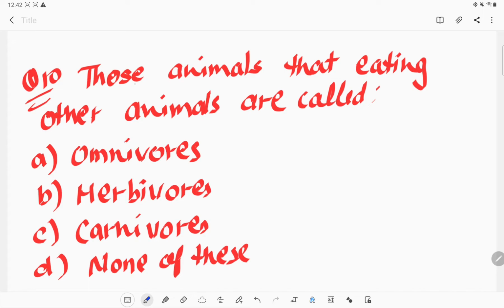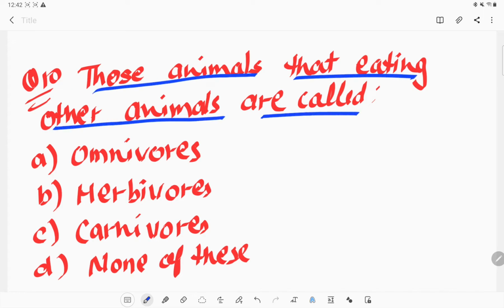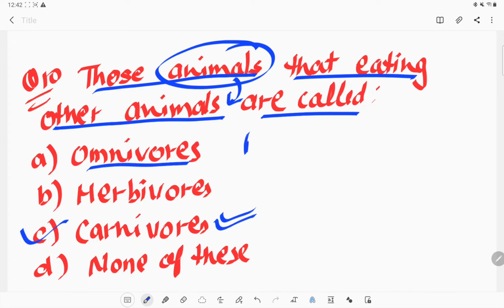As I have already explained, those animals which eat other animals are called what? The animals which eat other animals or depend on other animals for their food are known as carnivorous animals. The omnivorous eat plants and animals, and herbivorous eat only and only plants. So carnivorous are the animals which eat animals. Okay, so option C is the correct option.